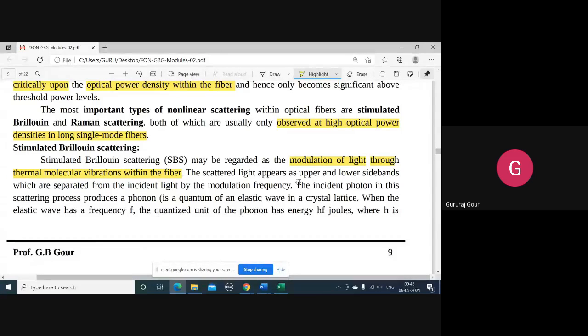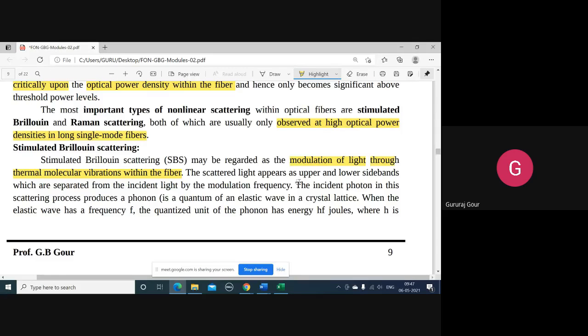When intensity modulated light comes into the optical fiber core, it is propagating normally. SBS does not happen suddenly; it keeps traveling like this for some distance. Then, because of the rise in temperature inside the optical fiber, molecular vibrations increase. What does this do? It breaks the intensity modulated light which is propagating.